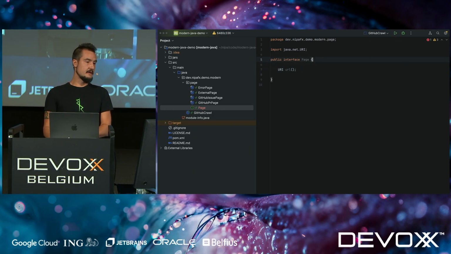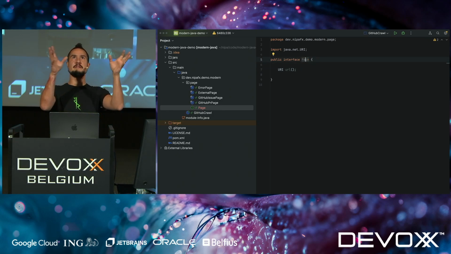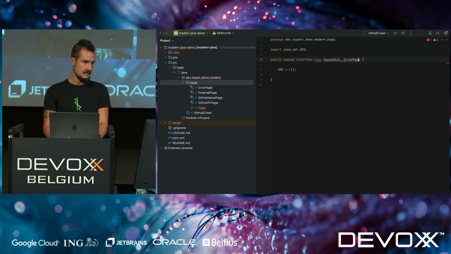Now, this page does not allow random implementations. When we think about what I'm connecting to a page, what could happen? And for this kind of modeling, what I want to do here is limit the number of implementing classes. I want to say when I connect to a page, it's either going to be successful or it's going to be an error. Permits successful page. There we go. And error page already exists.